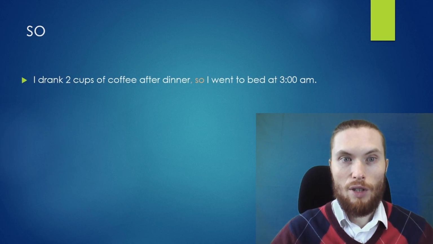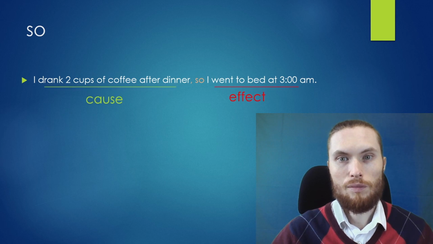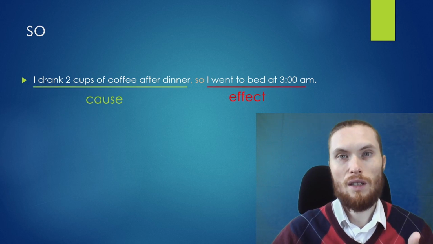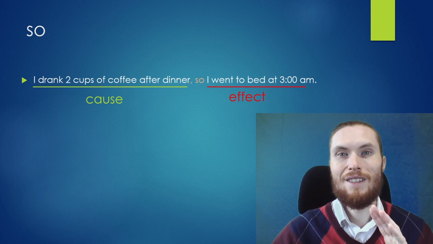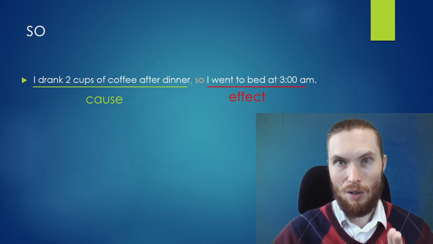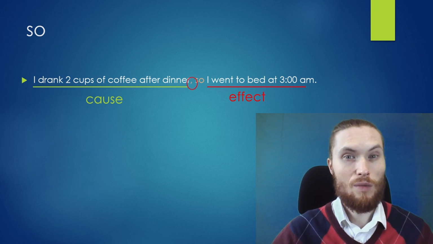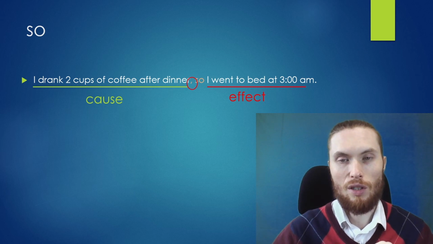All right, let's look at so. I drank 2 cups of coffee after dinner, so I went to bed at 3 a.m. And here we have the cause and the effect. So always works like this. Cause, so, effect. And notice with so, we must have a comma first, because this is a coordinating conjunction.